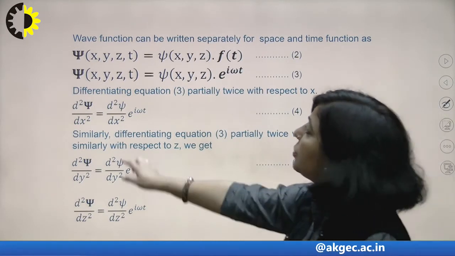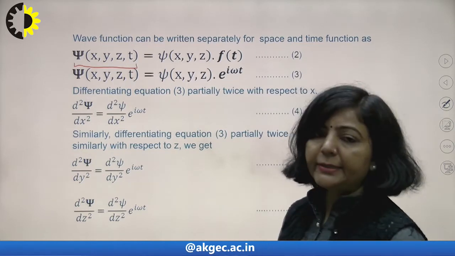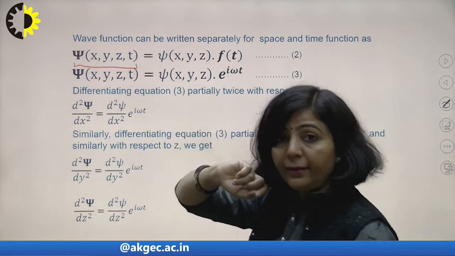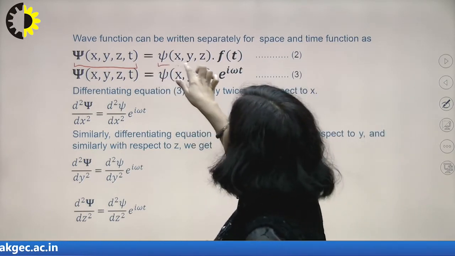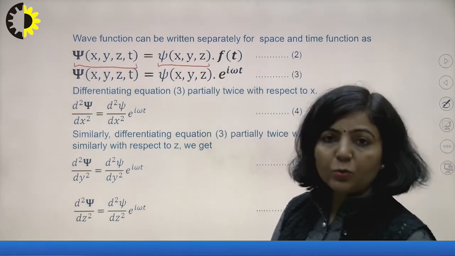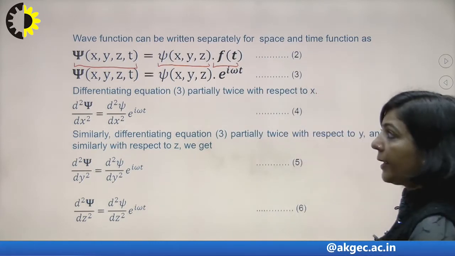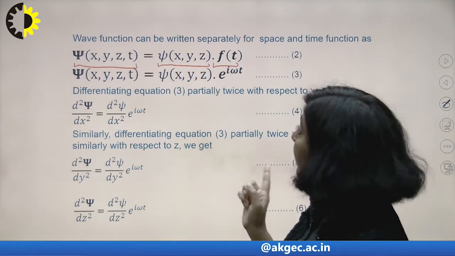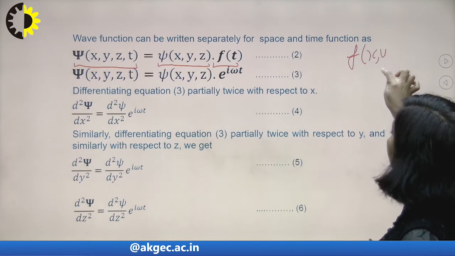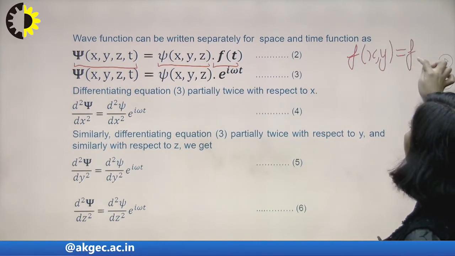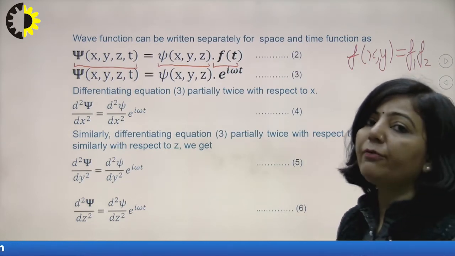This psi, which is a solution of equation number 1, can be expressed as a product of two functions. Since you are simplifying equation number 1, you are getting psi, which will be a function of x, y, z and t. But you can write that psi as a product of two functions, where the first depends only upon space coordinates, and the second function, which is represented by f, depends upon time. You have to understand this fact here. If f is a function of x and y, then you can write f as a product of two functions, f1 and f2, where f1 is a function of x and f2 is a function of y.